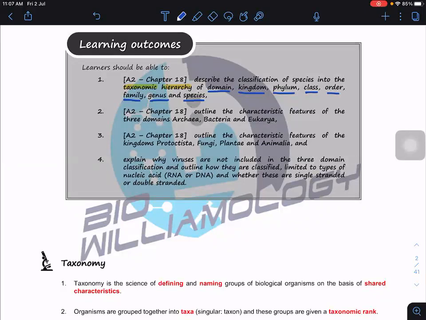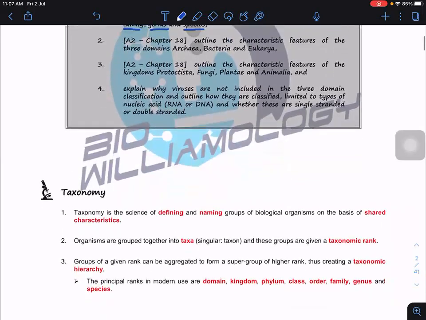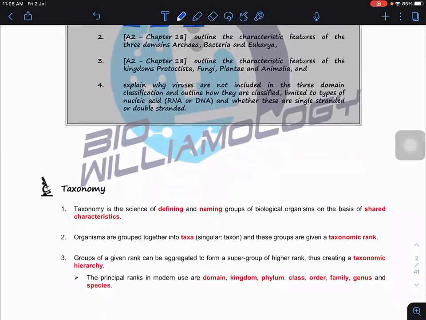And we need to know their order. Are you clear? It's very important, guys. We need to know their order. Next, we need to outline the characteristic features of these three domains. If you compare among these three domains, we have archaea, bacteria, and eukarya. The first two, archaea and bacteria, are prokaryotic cells. Eukarya, from the name, you know that they are eukaryotic cells.